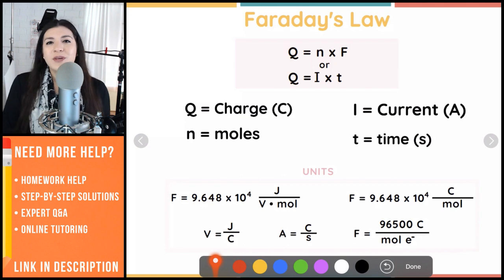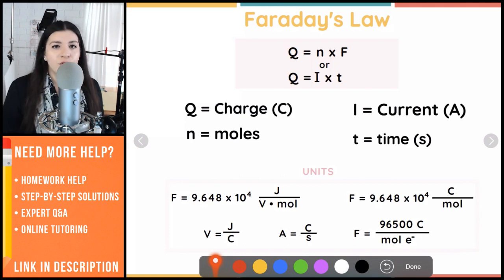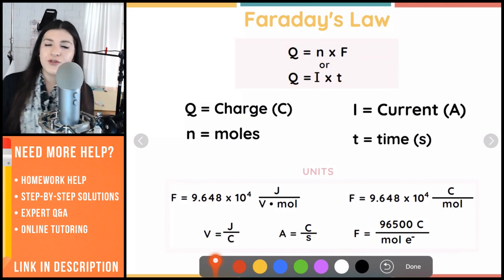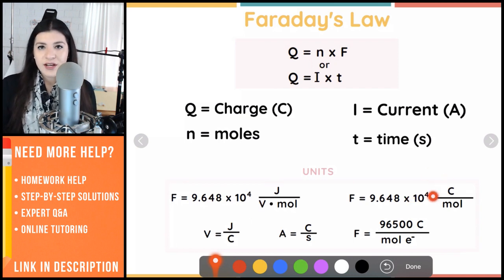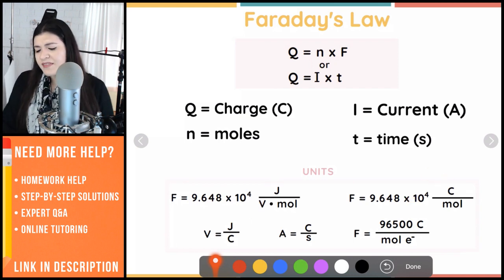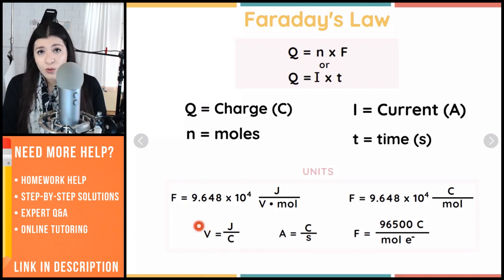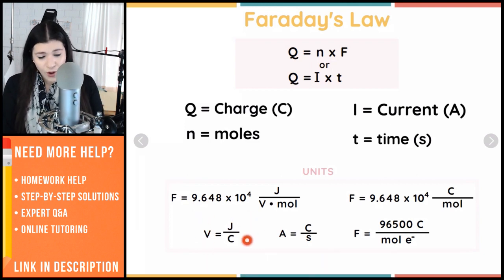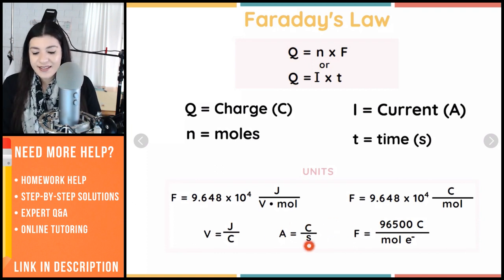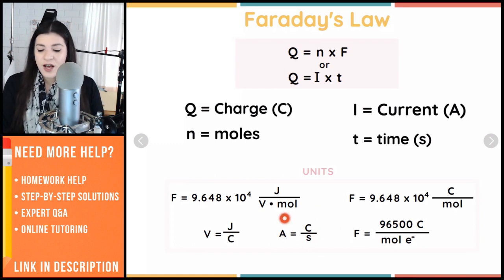It's dependent on whatever the question is asking you to solve for. Sometimes they're going to be specific and say, oh, I want my answer in volts, or I want my answer in coulombs, and so on. That's how you know which Faraday's constant to use. Something else to note for your units is that 1 volt is equal to joules divided by coulombs, and 1 amp is equal to coulombs divided by seconds. This one is definitely one to know. I see this so much, and we're going to see this throughout the 3 different examples as well.